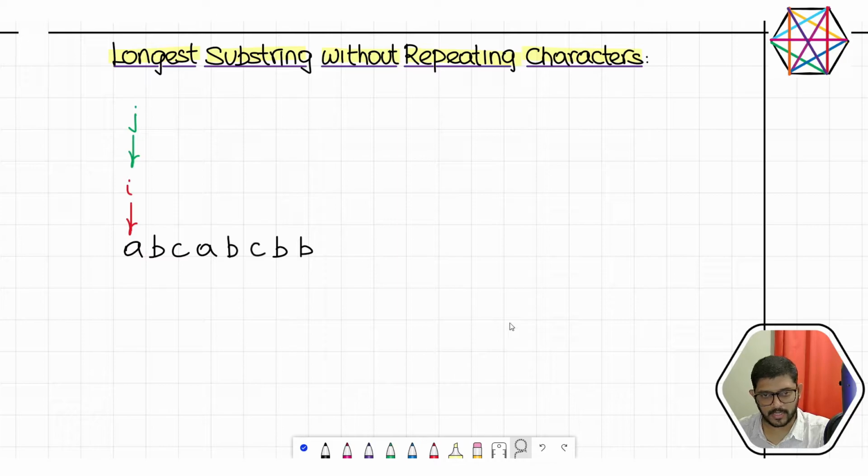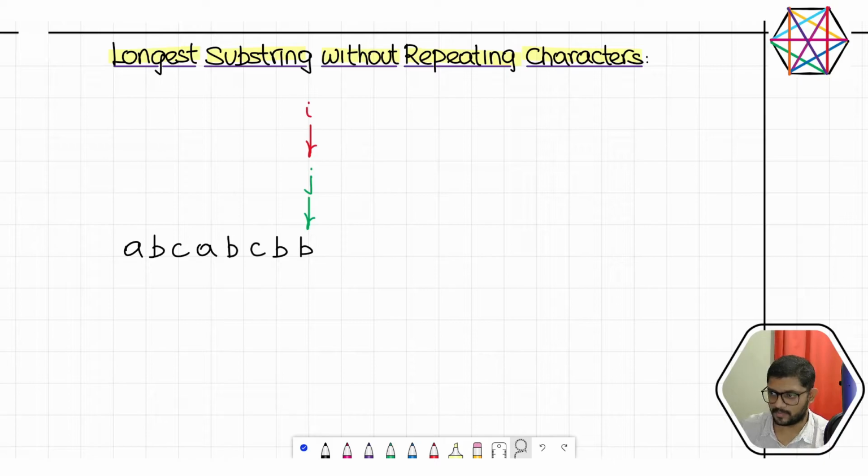You can check this. Let me redo all the various positions of i and j. You can see j is always moving right, i is moving right. At no point of time is j or i moving left. And this particular approach is called the sliding window approach. So it's like a proper linear scan. That is why when we write the algorithm for it, it is going to run in linear time complexity. The brute force solution is to consider all possible substrings, which is going to run in quadratic time. This is going to run in linear time. So this is the idea.